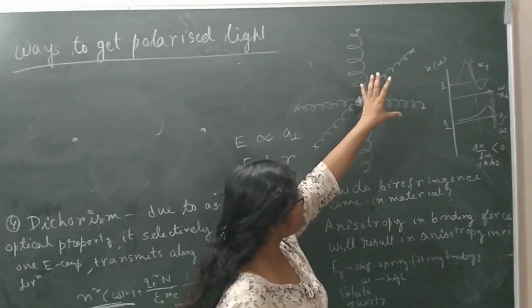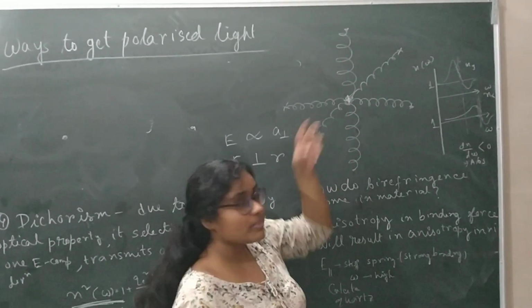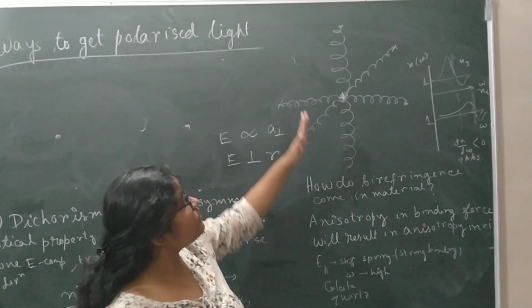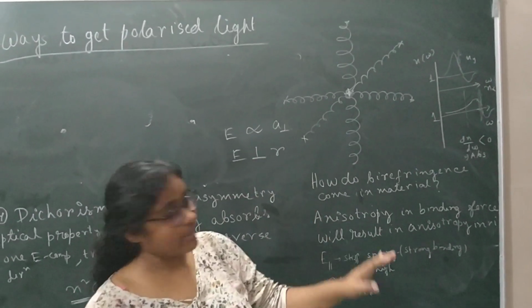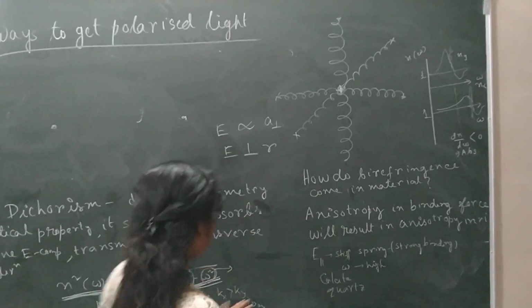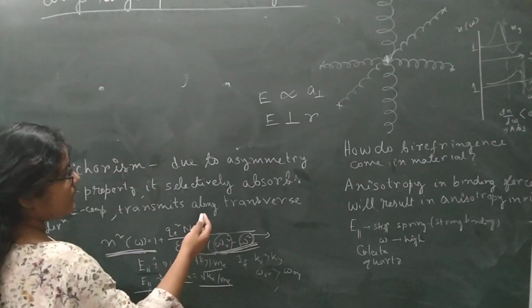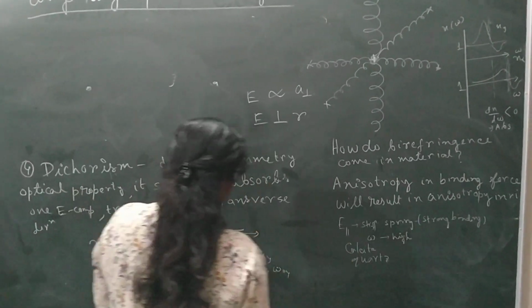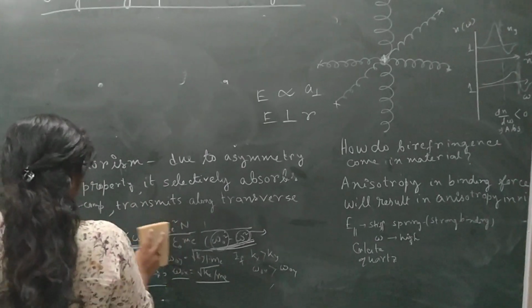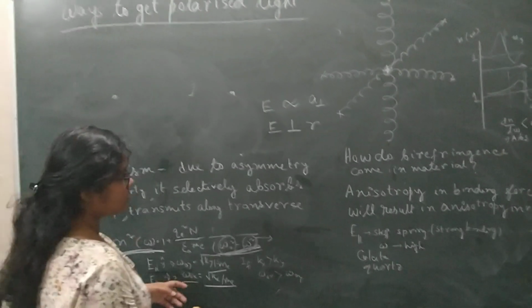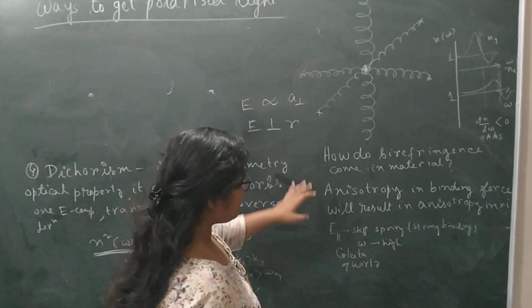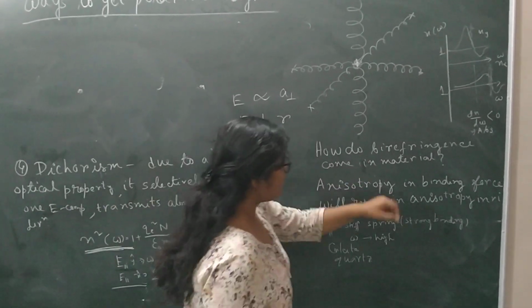Due to these two different refractive indices, their speeds will be different. So one you will get as the E ray and the other as the O ray. The E ray will be along the parallel direction and the O ray will be along the perpendicular direction. This is the main physics of birefringence, that is, how birefringence comes about in a material.